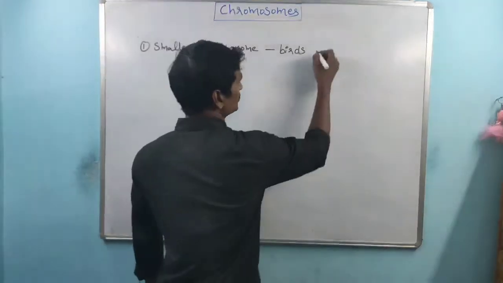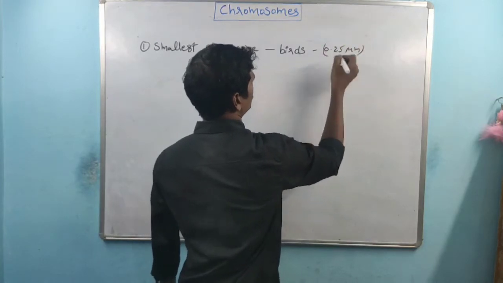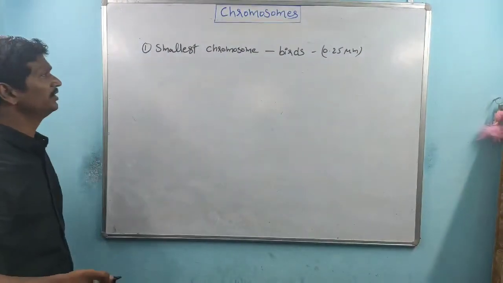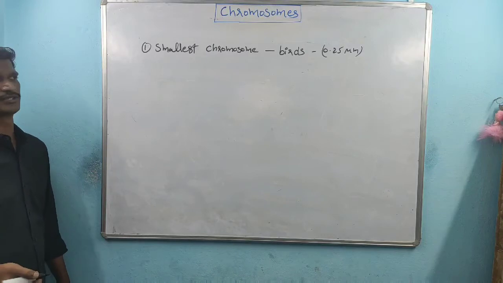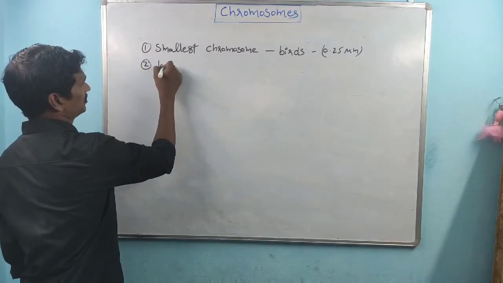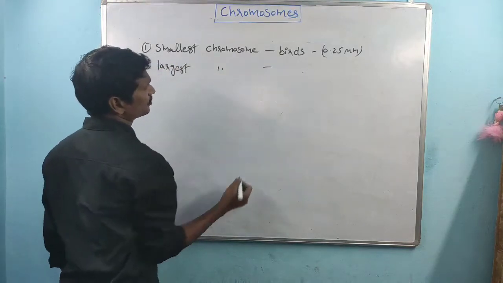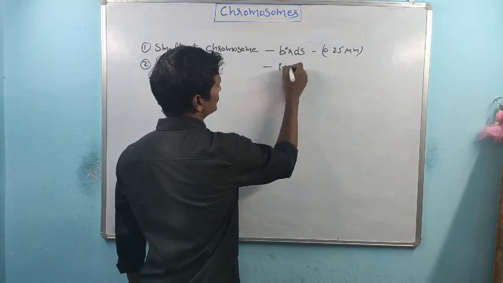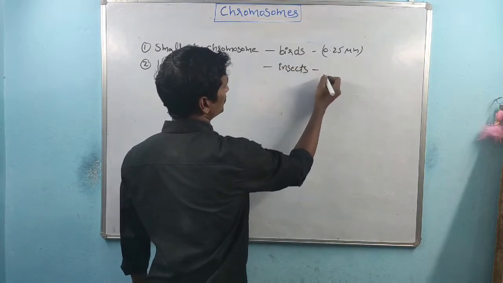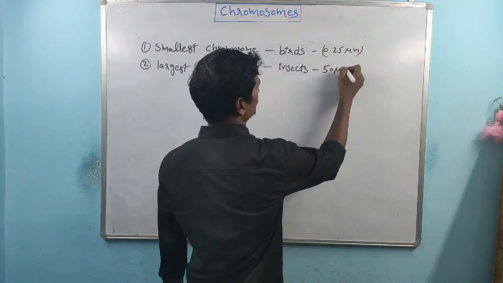Here the size is 0.25 micrometers. And the largest chromosomes are seen in insects. The size is 50 micrometers.